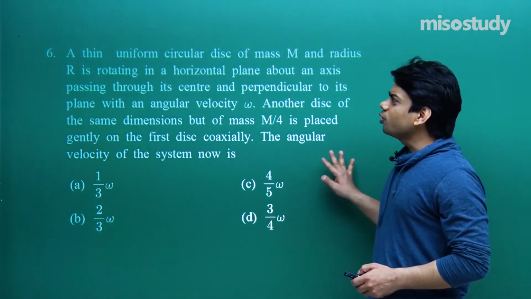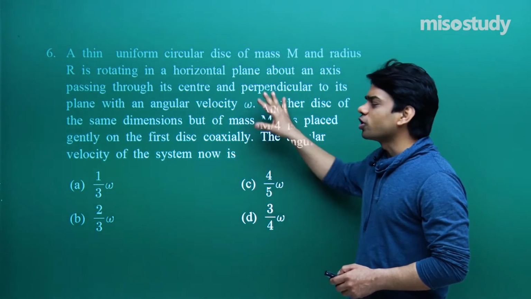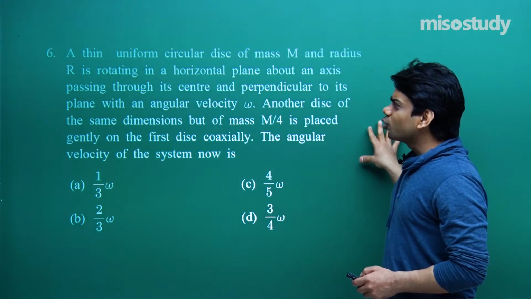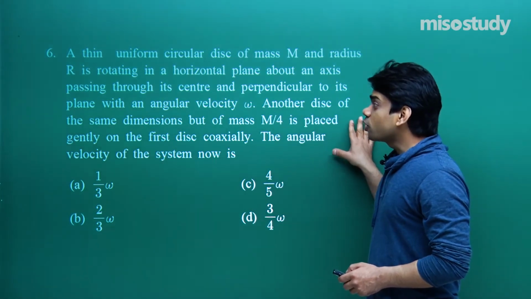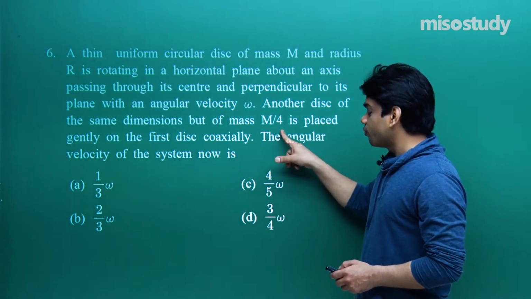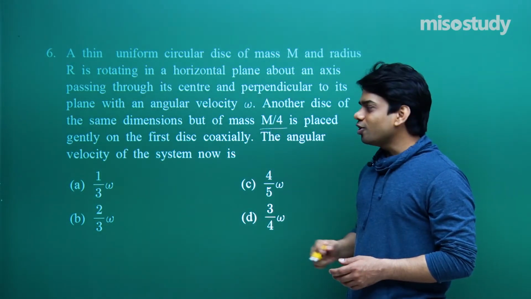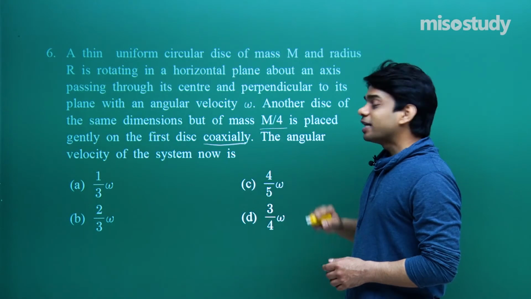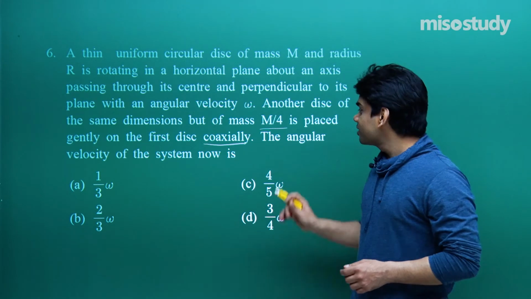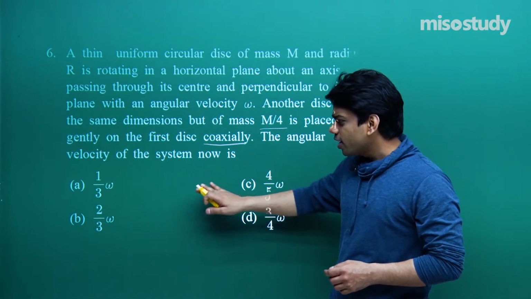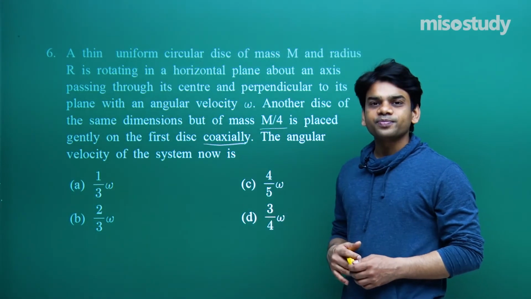Question number 6. A thin uniform circular disc of mass capital M and radius capital R is rotating in a horizontal plane about an axis passing through its center and perpendicular to its plane with an angular velocity omega. Another disk of same dimension but of mass M by 4 is placed gently on the first disk coaxially. That means that the axis of both the disks are the same, they have a common axis. The angular velocity of the system now is: a) 1 by 3 omega, b) 2 by 3 omega, c) 4 by 5 omega, and d) 3 by 4 omega.